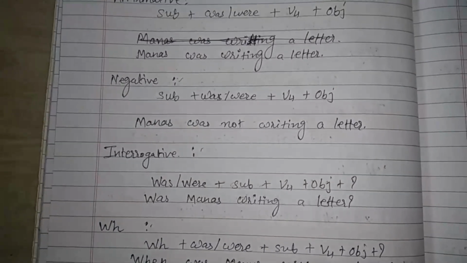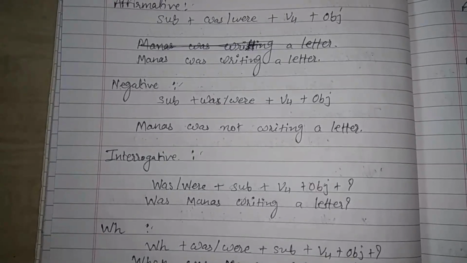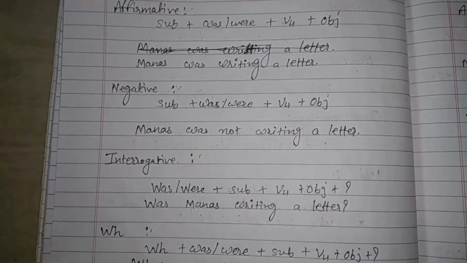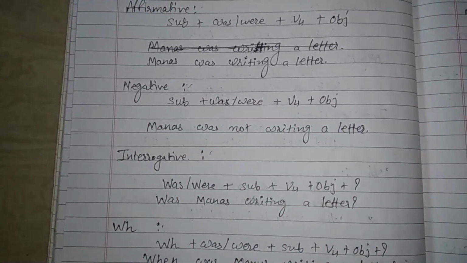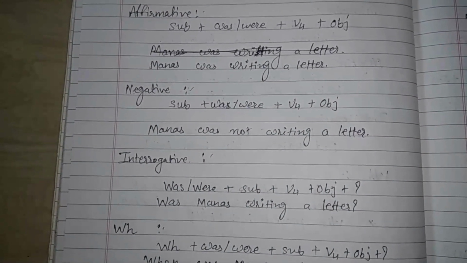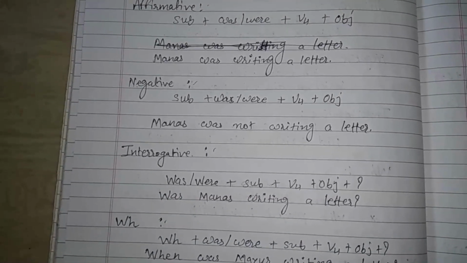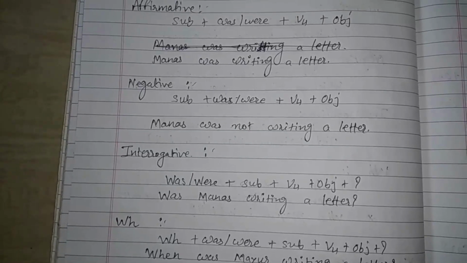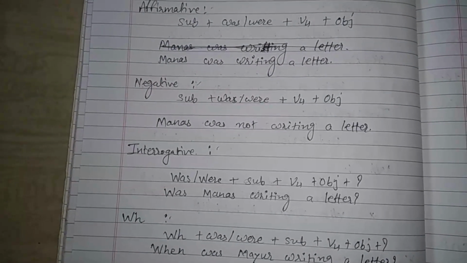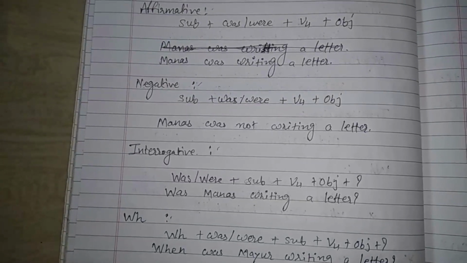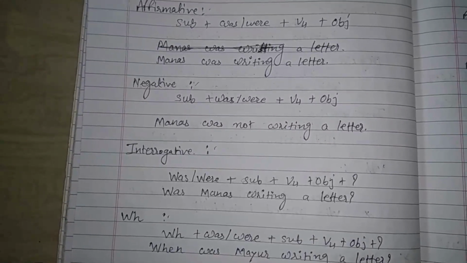But for clearing your doubts, you have to make more and more sentences from the format. Don't use any material. On your own you decide any verb and make the sentences. And if you find any difficulty, you can see the video again, the format, the example, and then you can start again. By this you can understand well and learn well. I hope you are clear on the past continuous tense.